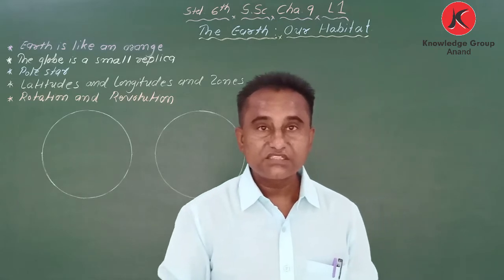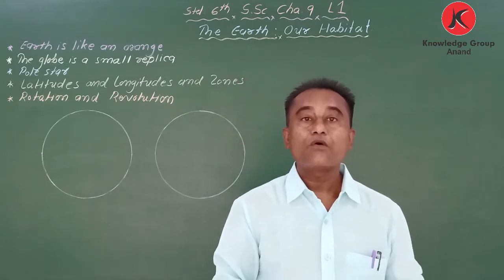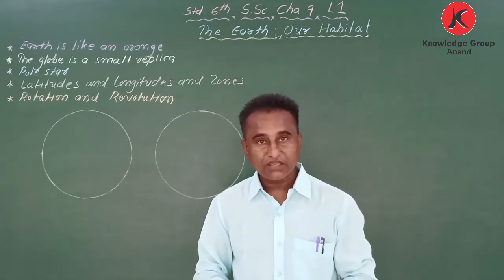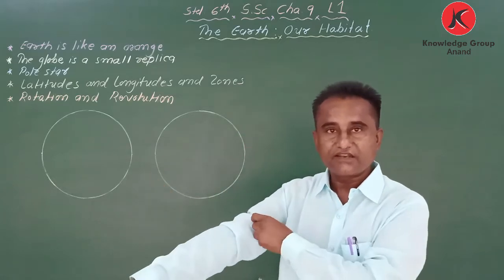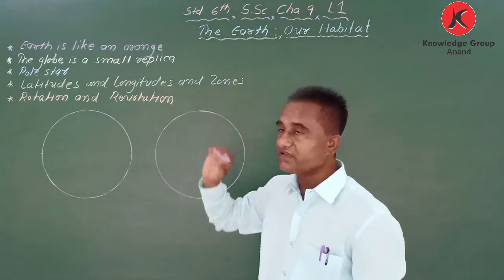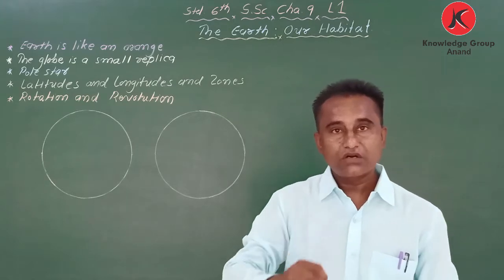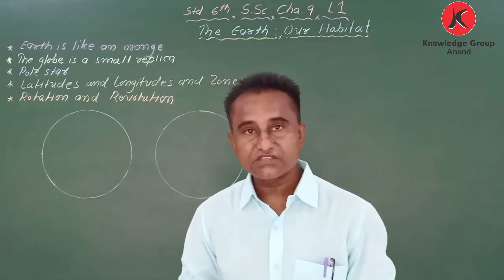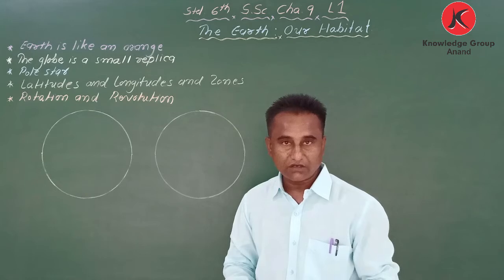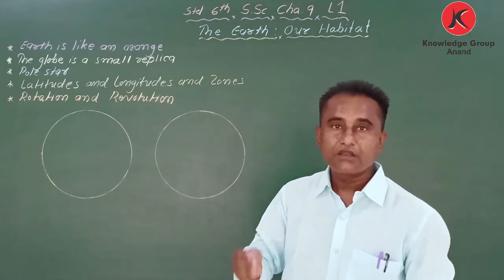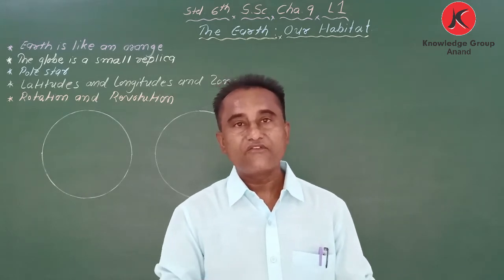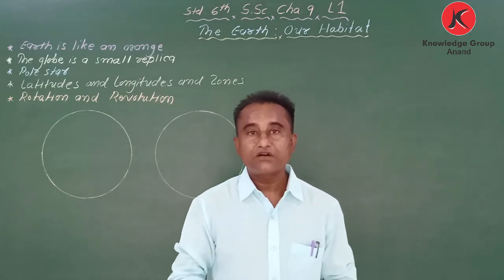So in the solar system, the sun is there. Then 8 planets are also there. That I am going to explain next time, but today I am saying about Earth. So Earth is also a part of the solar system. We are living on Earth. Now, we know the shape of the Earth is round.